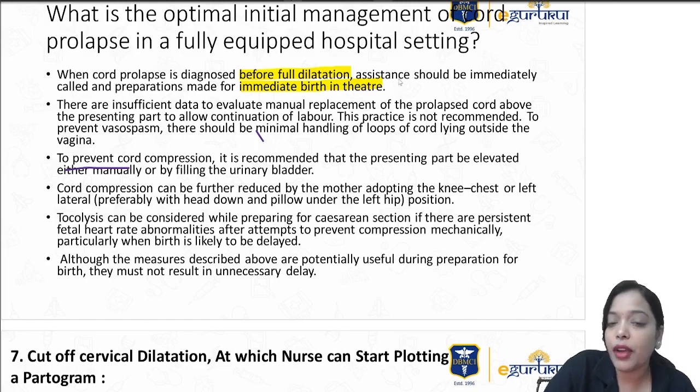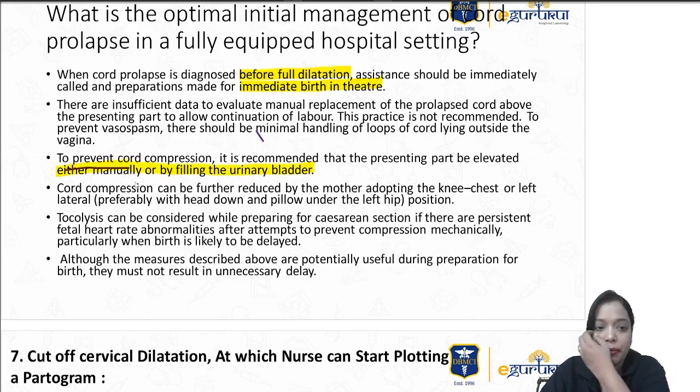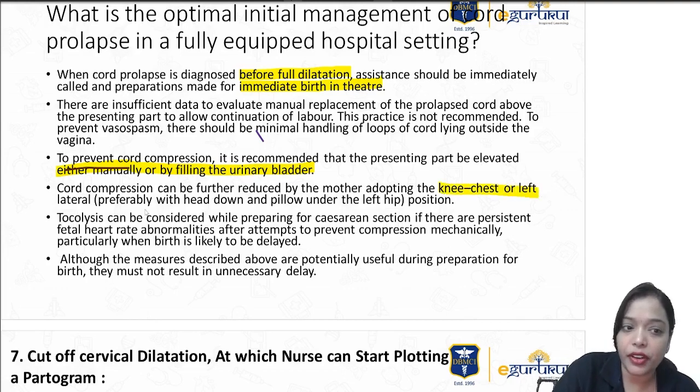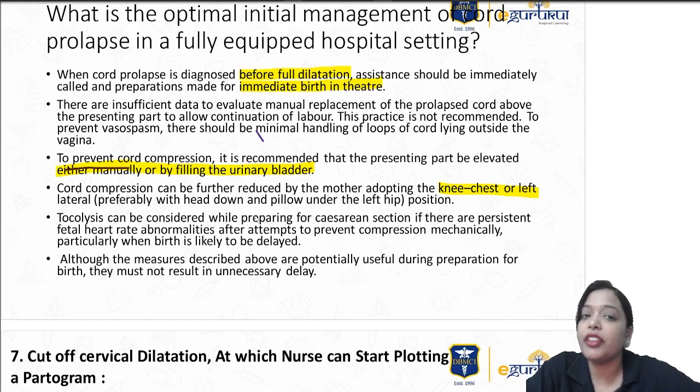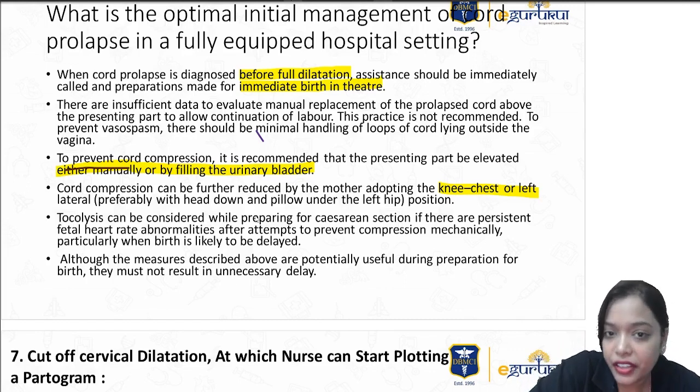So then you have to shift her for the cesarean section, right? Avoid minimal handling of loops is the second point which they told. Third, to prevent the cord compression, till you are shifting, either manually or by filling the bladder, elevate the presenting part, right? And you can ask the woman to again do the knee chest or the exaggerated Sims position, right? But all this is just till you shift her to the delivery room, right?